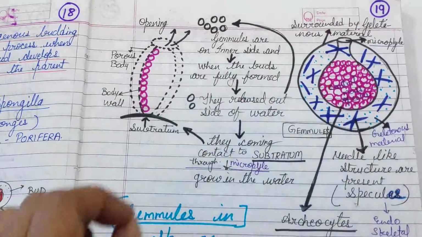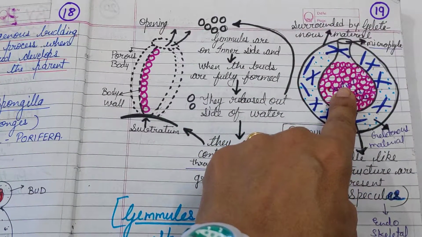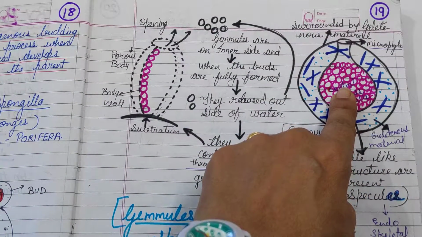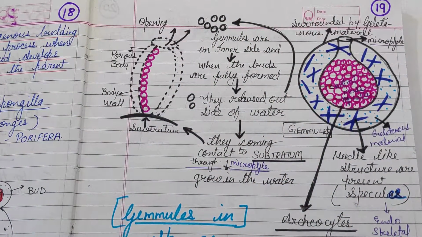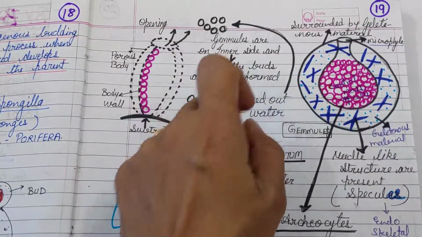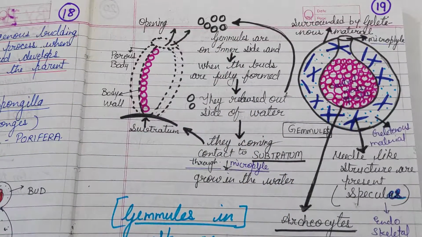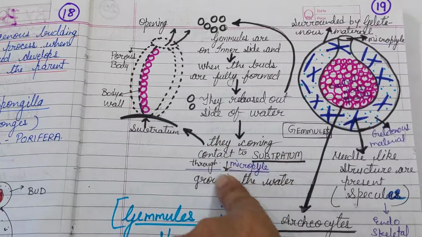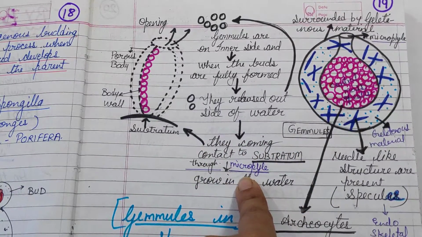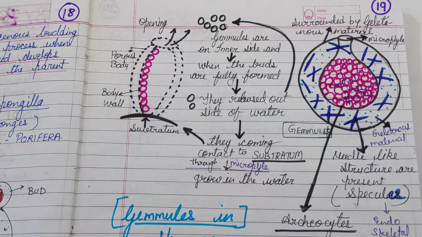Gemmules help in perennation and dispersal during favorable conditions. Archaeocytes come out of gemmules through the micropyle and form a new sponge. The new sponge comes in contact with the substratum through the micropyle and grows in the water.